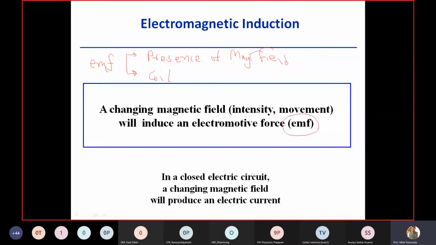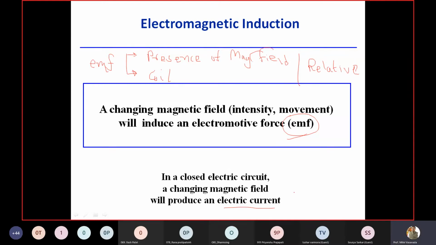Then there is a relative motion between the two. Relative motion means relative motion between the magnetic field and the coil. Then you will find that, if the circuit is closed, the changing magnetic field induces an EMF, and because of that, you will have an electric current here.